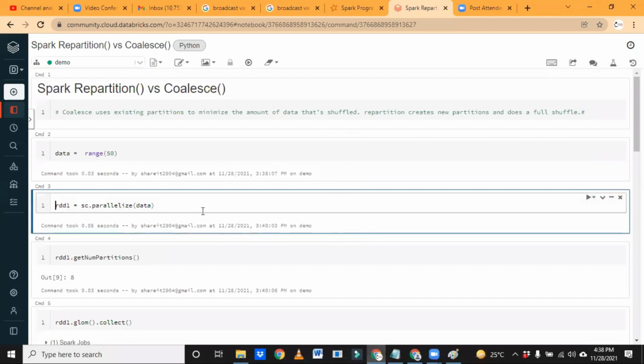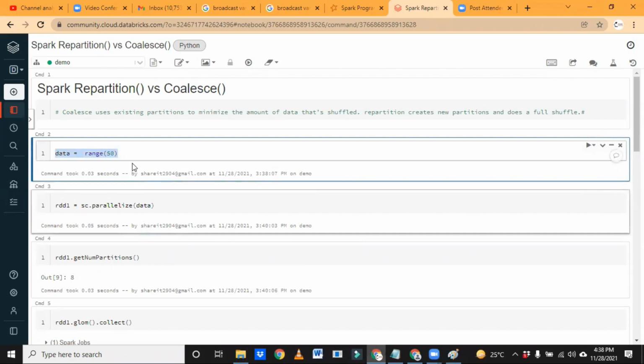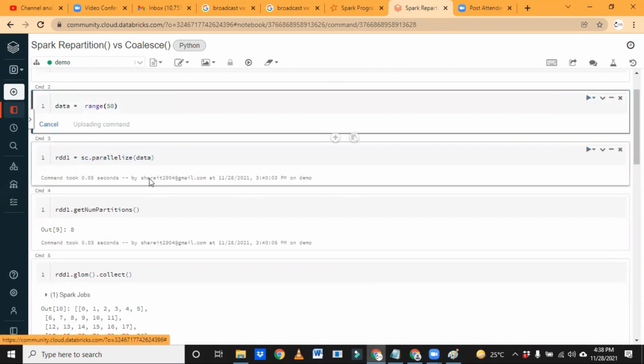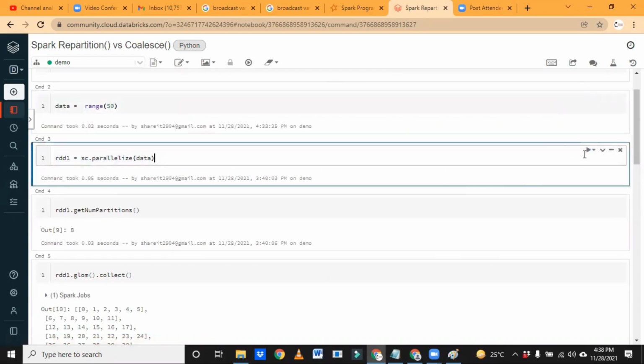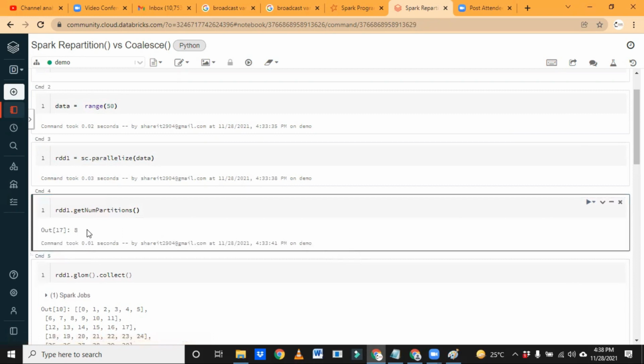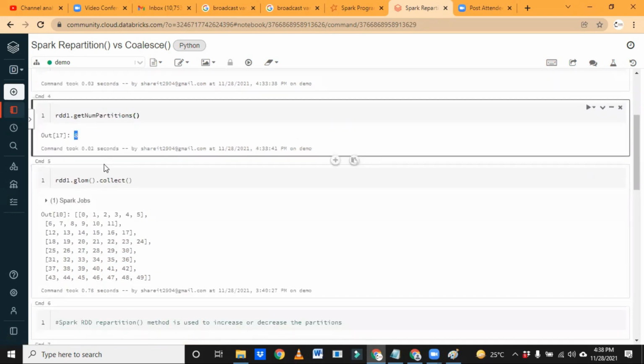Let's quickly finish this topic. It won't take much time, just 2-3 minutes, and then we will take questions. Okay guys, I'm giving you one practical. I just gave a range, and it will create 50 numbers. To create an RDD, you know very well, we use the SparkContext parallelize method. Let me execute it, since we have already covered the theory. The number of partitions, if you see, is 8 by default. It's not mandatory that each partition should have 128 MB. Spark will decide.